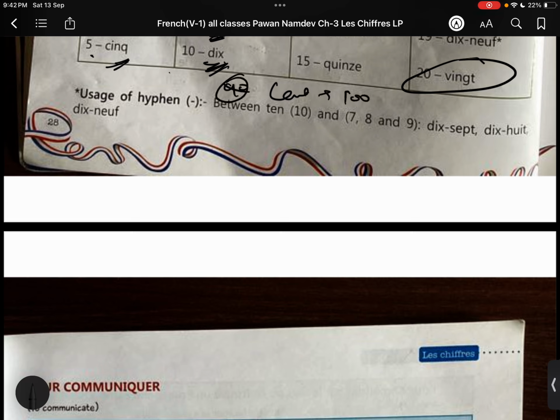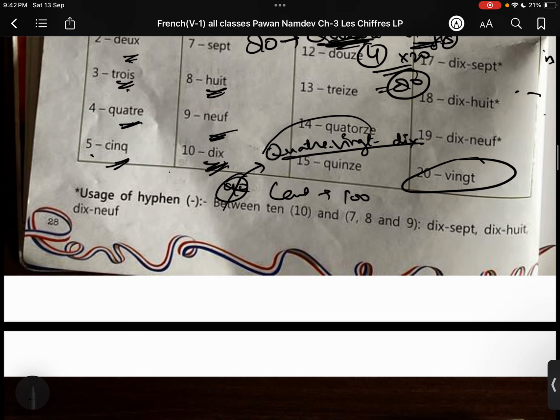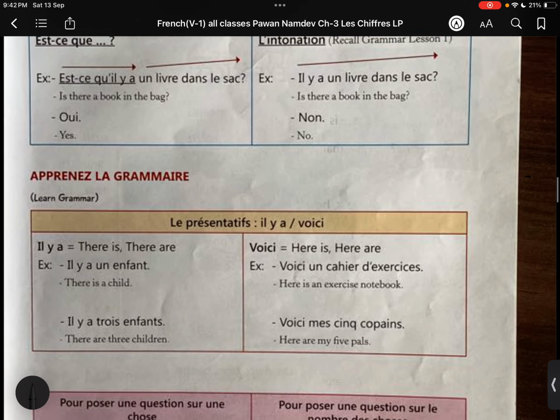You don't have a word for 90 as well. 90 is written as 4, this, 4 times 20 plus 10. 4 this is 90. In French we don't have a word for 90. Okay? And so is 100, cent. Numbers are done.